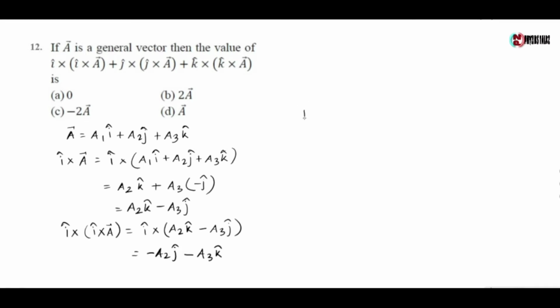Similarly, j cross a vector is equal to minus a1 k cap minus a3 k cap, and k cross a is equal to minus a1 i cap minus a2 j cap.